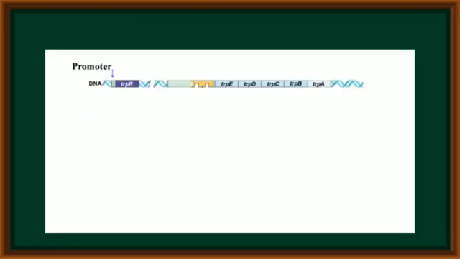When we observe the structure of the trp operon, the regulatory gene, promoter and operator genes, along with structural genes like E, D, C, B and A, are present.